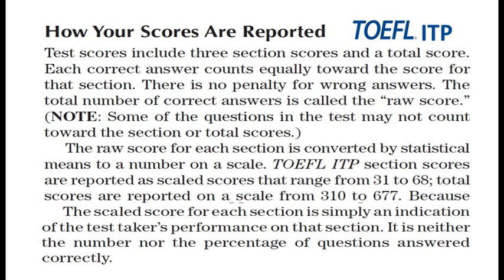If you remember, the TOEFL ITP is a norm reference test. That means that they will measure your performance as compared to the performance of other people. So these scores are reported as scales that range from 31 to 68. So they report the total scores on a scale from 310 to 677. So this means that a score below 310 doesn't mean a thing, and there's nothing else above 677.